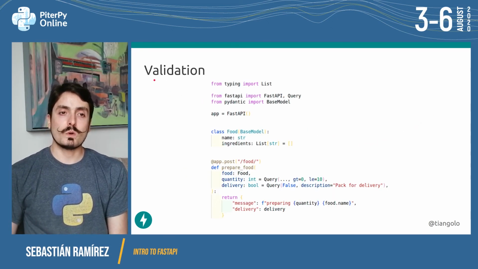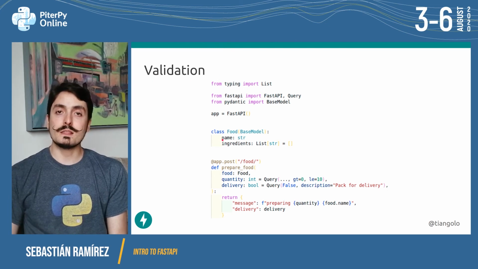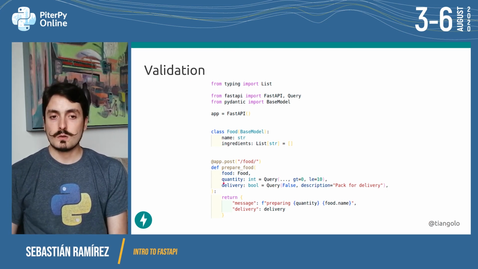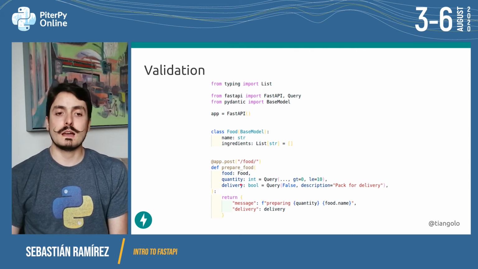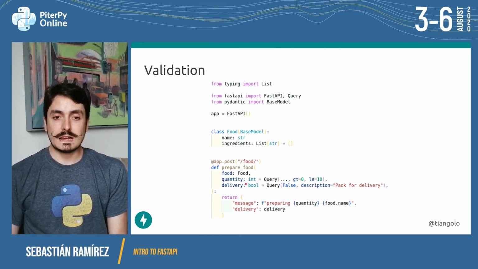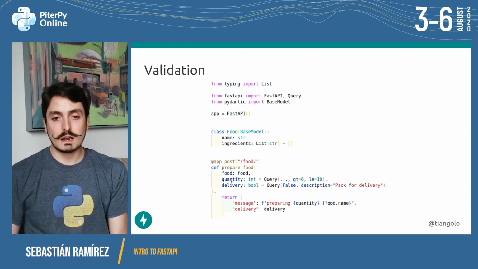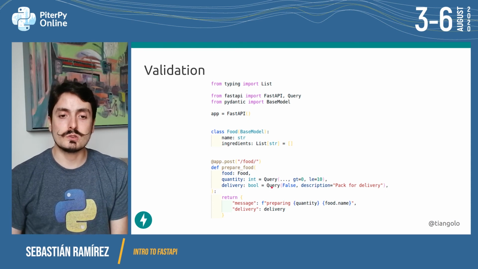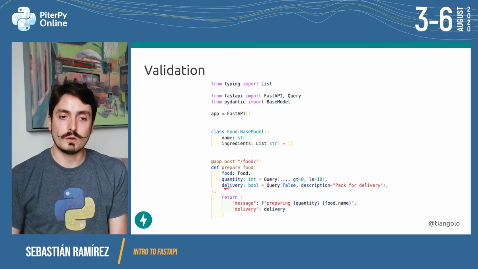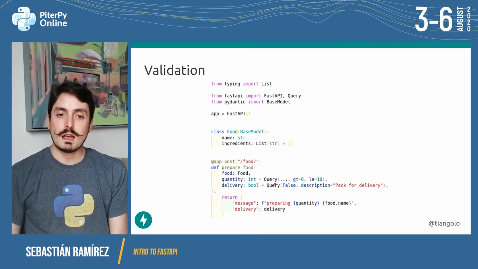Let's say now that we want to add extra validation to that quantity query parameter. So we have quantity, which was required and had to be an integer. But -5 is still an integer. So we want to make sure that it's greater than 0 and less than or equal to 10. To do that, we just use the same Query that we were using for the other query parameter, delivery, and we pass the extra validation parameters here.